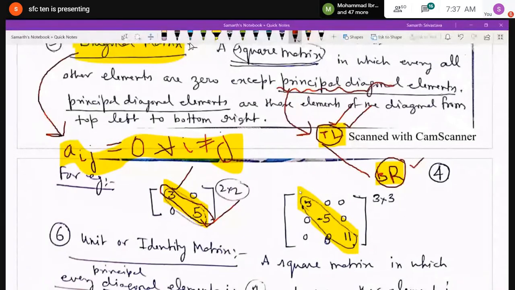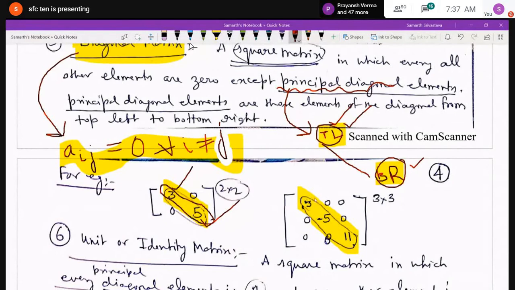I have taken another example, and the order is 2 by 2 because it is a square matrix. I told you in the beginning it is a square matrix. Similarly, in the second case, I have written a second square matrix of order 3 by 3, in which the principal diagonal elements are 3, minus 5 and 11.